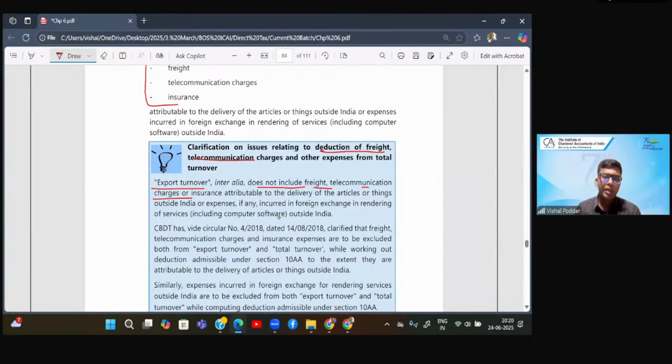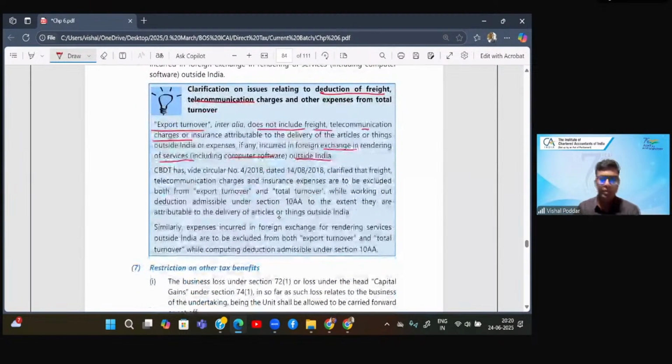Now, what they are saying: expenses attributable to delivery of a particular thing outside India, or expenses, if any, incurred in foreign exchange in rendering the service outside India, like computer software. This circular, given in 2018, clarifies that freight, telecom charges and insurance, which are excluded from export turnover, are also excluded from the denominator. So when you exclude these freight charges in the numerator, you will exclude them from the denominator as well to bring parity. This is very logical. Similarly, expenses incurred in foreign exchange for providing services outside India will be excluded from both export turnover and total turnover.